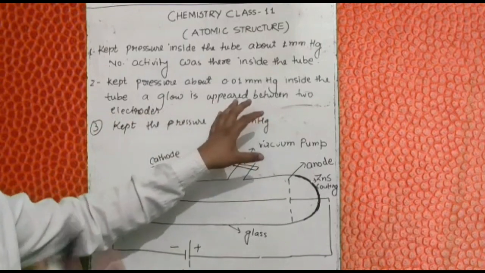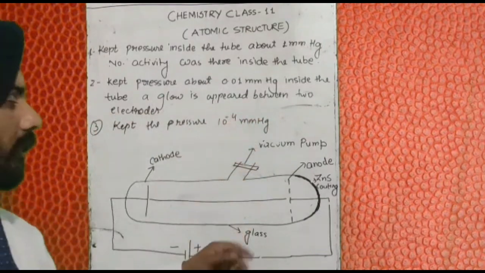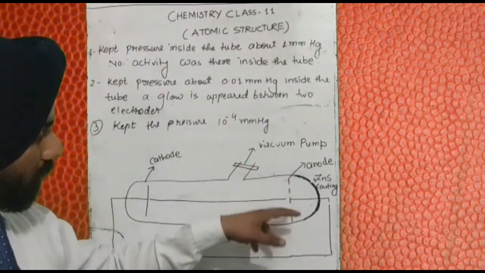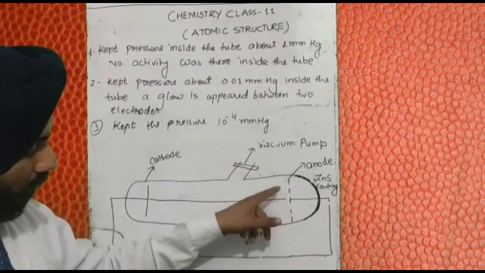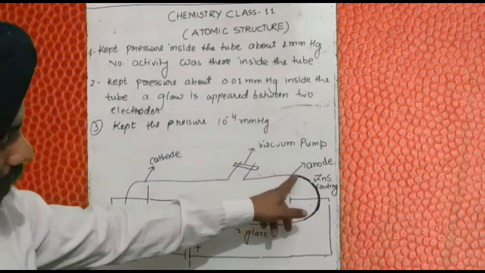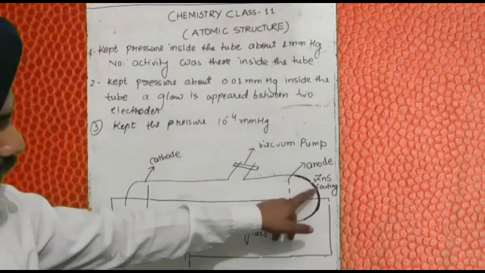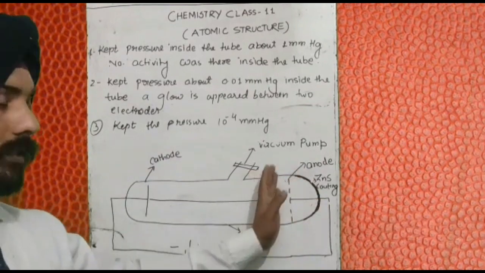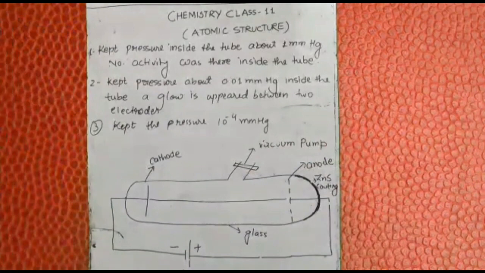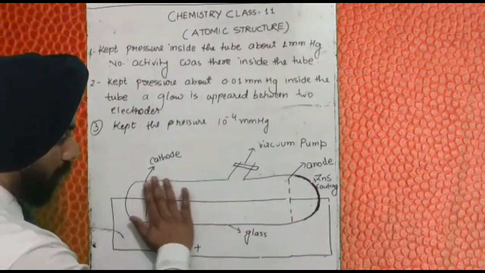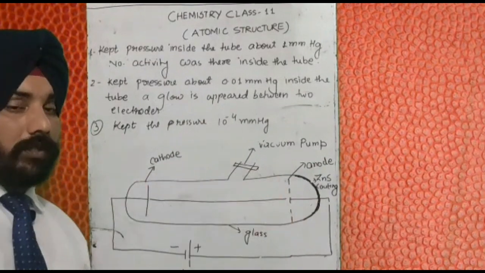After reducing the pressure another 100 times, he also made the cathode with some holes, and he saw some glow appear on the coating behind the anode plate. On this coating some glow appeared, but between the two electrodes nothing was there.